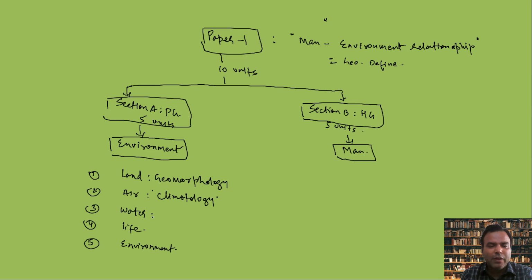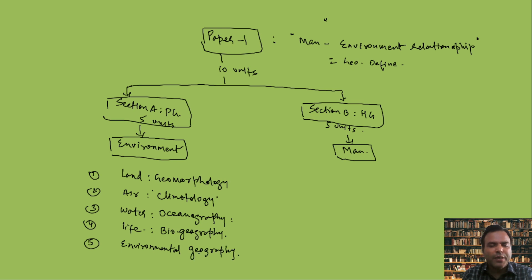Third is a smaller unit, water surrounding the earth. So the maximum water is in the ocean, so this branch becomes oceanography. Here we talk about oceans, relief features, properties of ocean, marine resources, maritime zones, and so on. Life, that means plants and animals, their distribution on the earth becomes biogeography. When land, air, water, and life all meet, that branch becomes environmental geography.